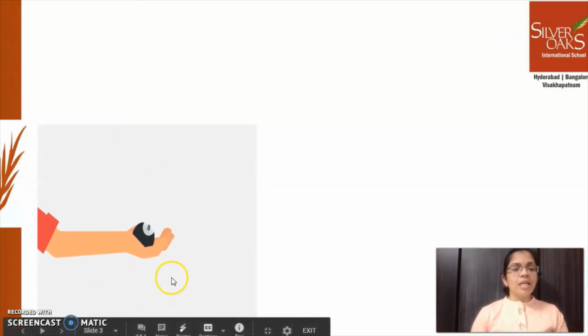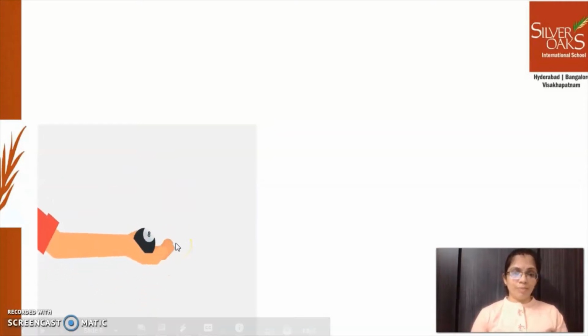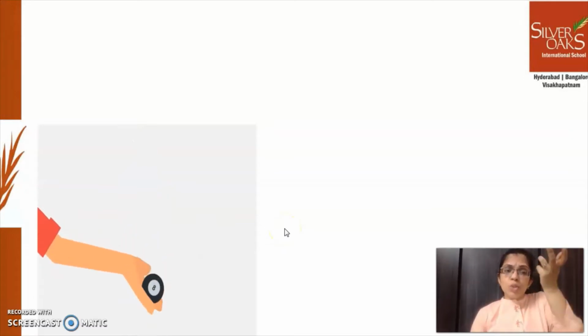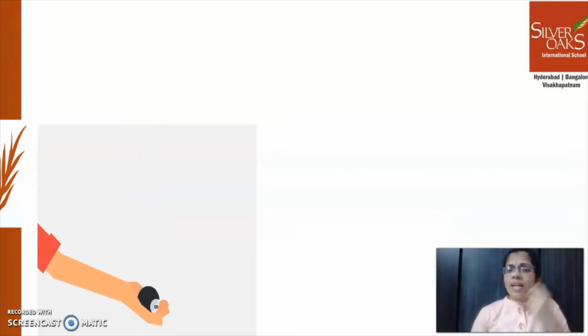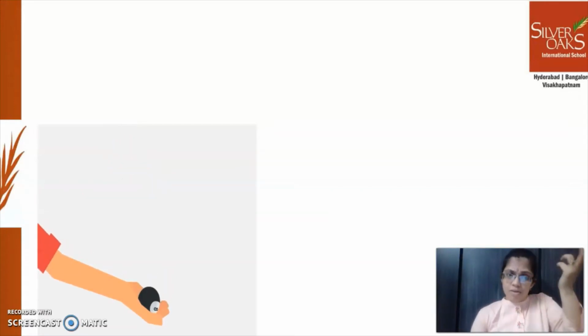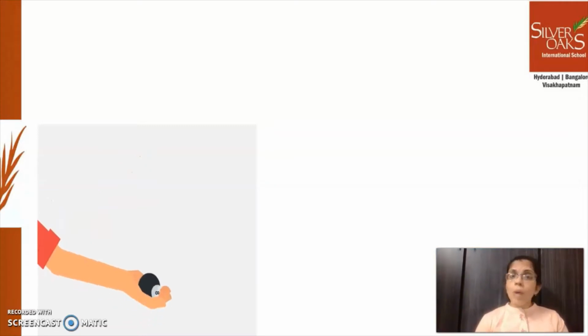Can you see this ball? This boy is throwing this ball, okay? He's throwing it into the air, up high in the air, right? And why is it coming down? Why do you think it is coming down?